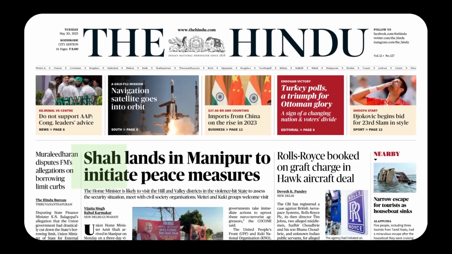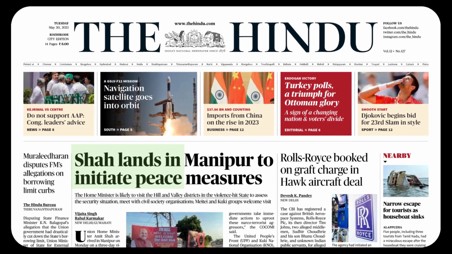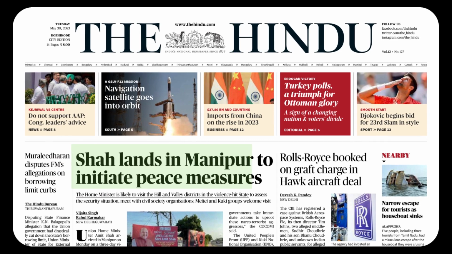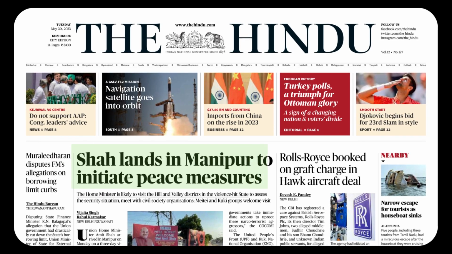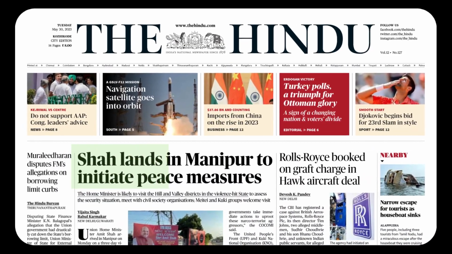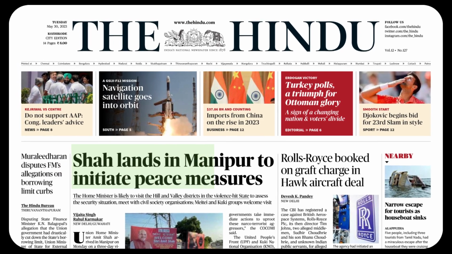Shah lands in Manipur to initiate peace measures. As we know, this is a sentence, so we must expect the properties of a sentence. See the doer of the sentence, Shah. We are talking about the Home Minister of India, Amit Shah. Shah lands. The sentence is in simple present, subject plus verb first form. Cow gives milk. Shah lands.